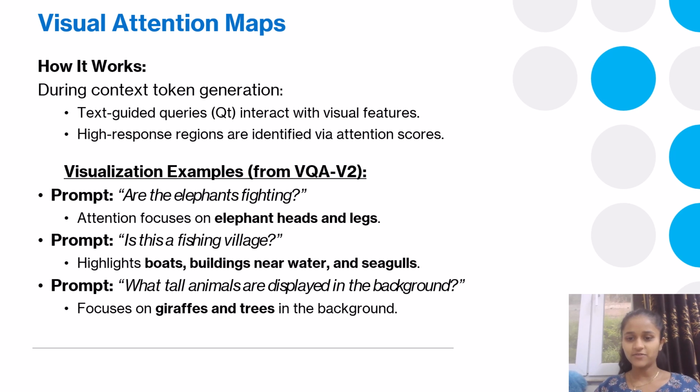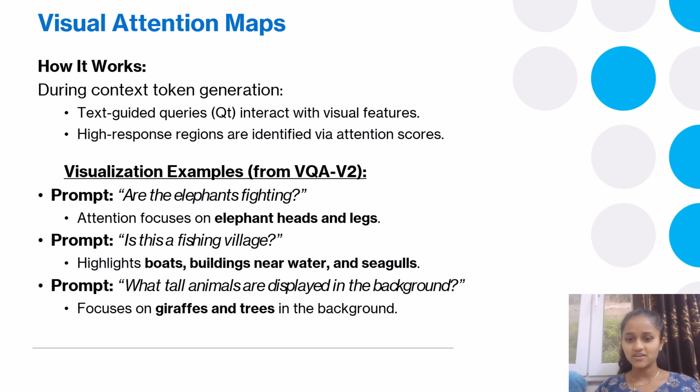On this slide, we will dive into the attention maps produced during the context token generation, which will help us understand what the model focuses on when processing frames. LLaMA-VID generates the context token by focusing on the most relevant visual regions in each frame, guided by the user's interaction. For example, if the user asks about elephants, the attention map highlights the elephant's head and legs in the frame. If the user asks about a fishing village, the model will focus on boats, buildings near water, and seagulls. So these visual attention heat maps give us insight into where the model is focusing during the reasoning process.